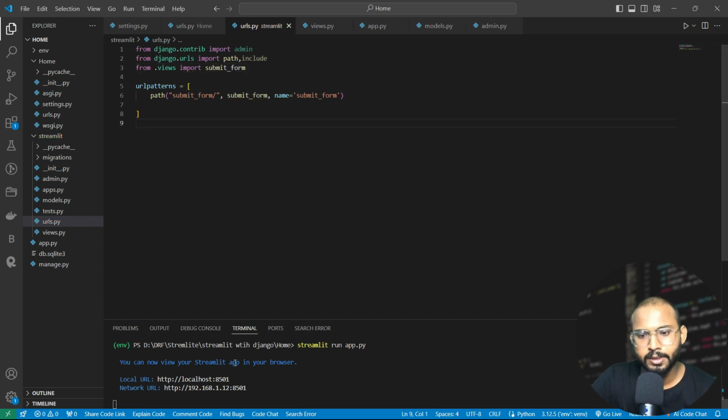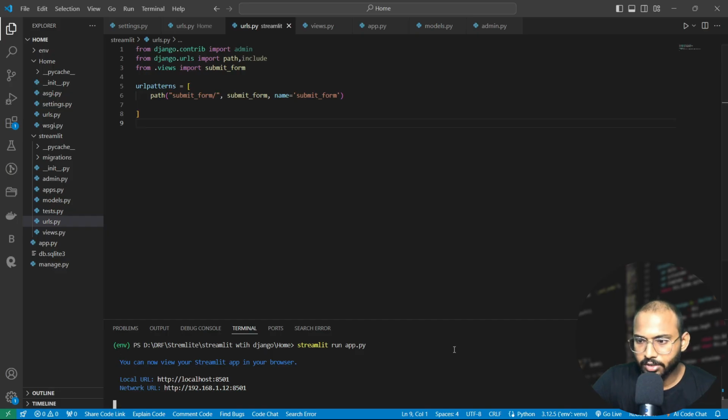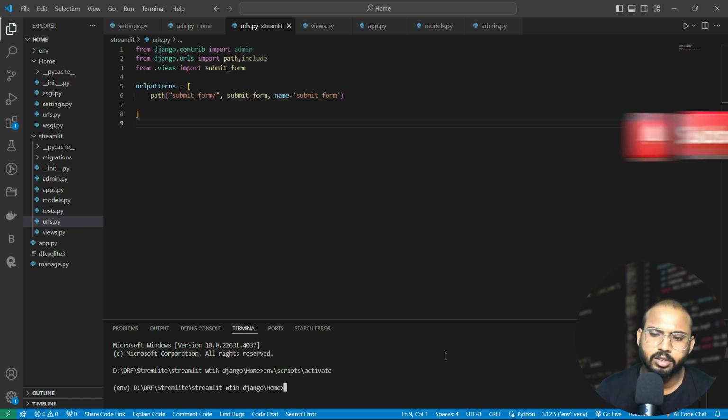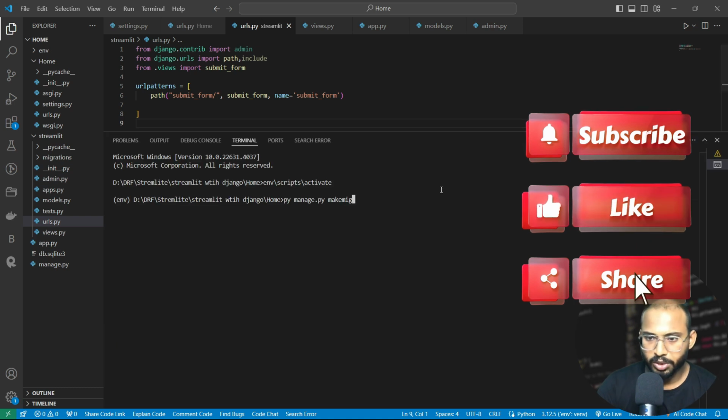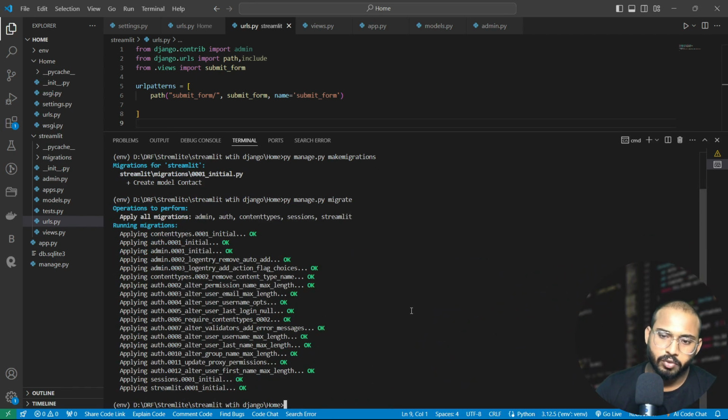Let's check it here. We also need to run our server, so let's run this server in another terminal. We will create a command prompt here. Let's first activate our environment, and here we will run python manage.py makemigrations. First we need to migrate all the files, so let it finish. After that, python manage.py migrate. So finally migration is done.